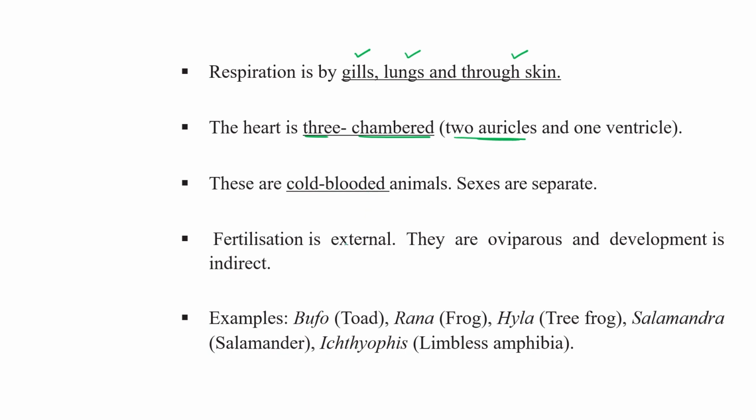Sexes are separate. Fertilization is external. They are oviparous and development is indirect, meaning there is a metamorphosis: larva, then tadpole, then mature one. These are the animal names like toad, rana, frog, hyla, tree frog, salamandra, ichthyophis, or limbless amphibia. These are the examples belonging to this particular amphibia class.